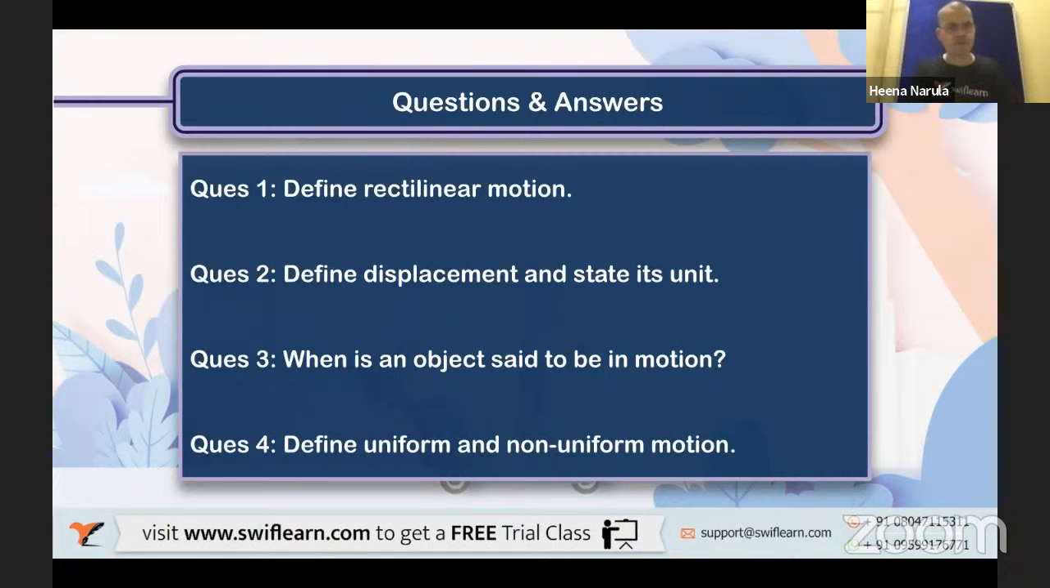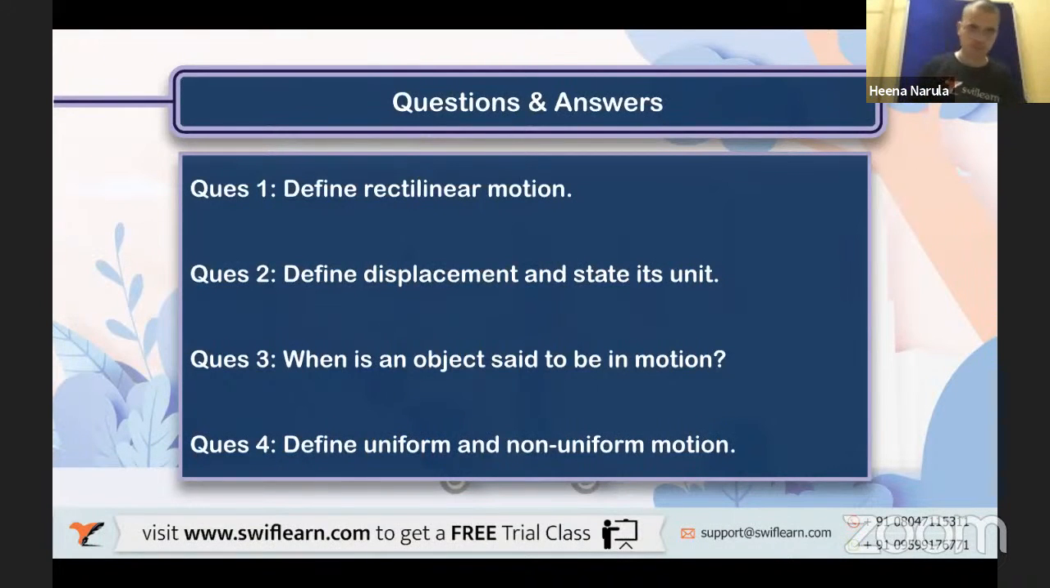There is another word used. Let's see who can recollect. Probably rectilinear is already used. There is another technical word. I told you to remember that. Let's see who can recollect. Yes, exactly. One-dimensional motion, because the object is traveling in one dimension. That's why it is one-dimensional motion.